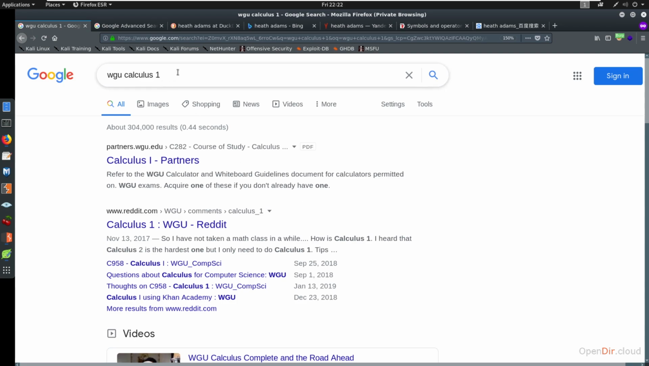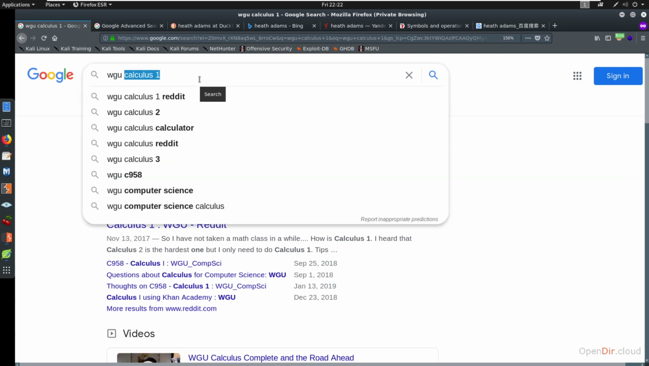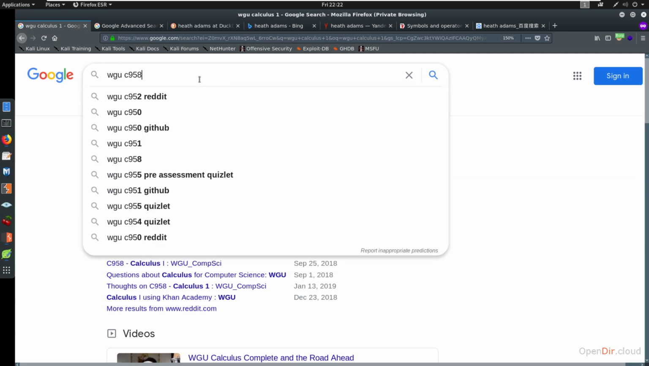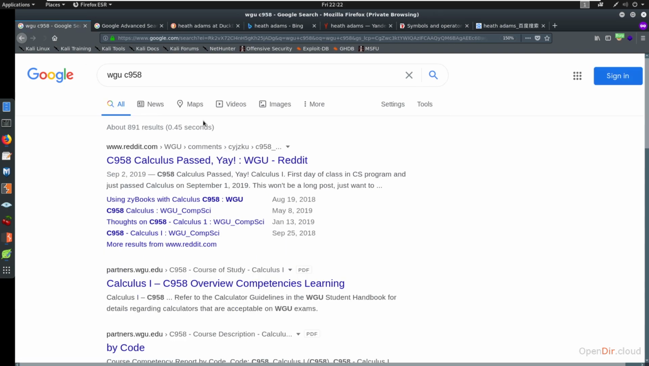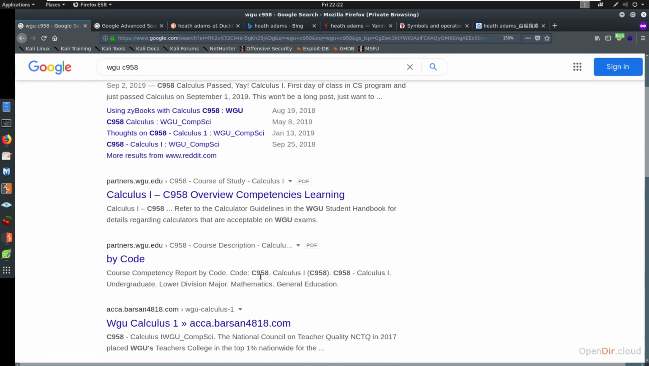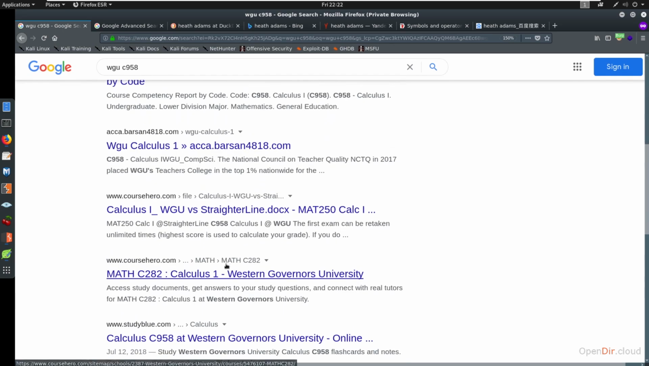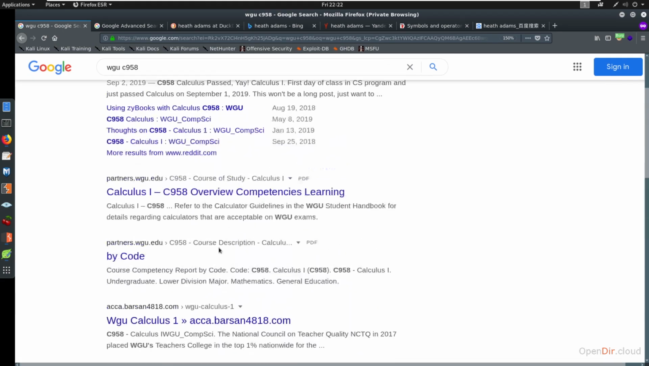So maybe here I want to say something like WGU C958, because we might get some different returns on those results. And now you're seeing, okay, we're getting calculus, calculus, calculus. And maybe because we searched Calc 1, we didn't get all of these. So we're getting different types of pages just by changing our search a little bit.